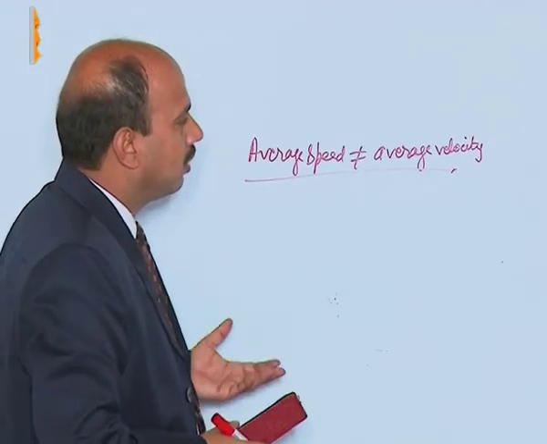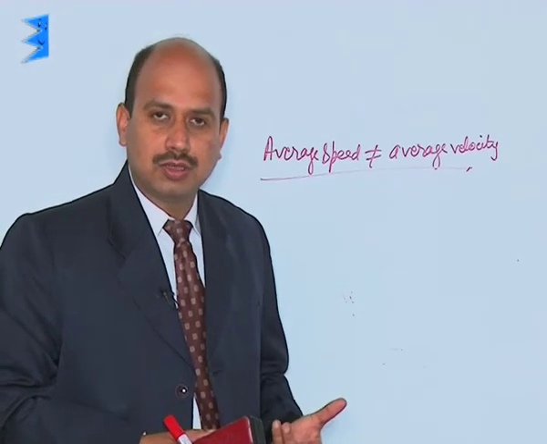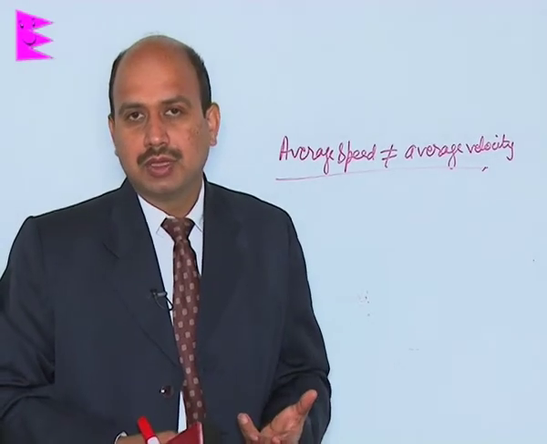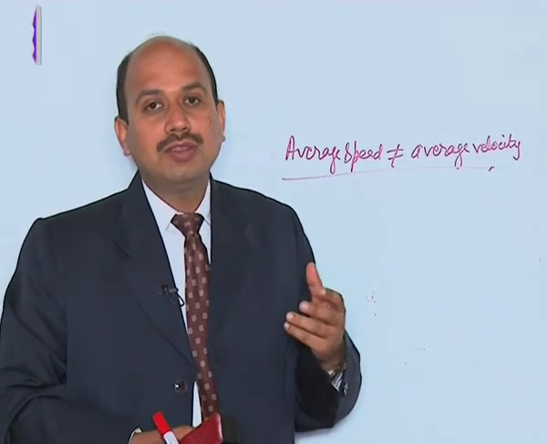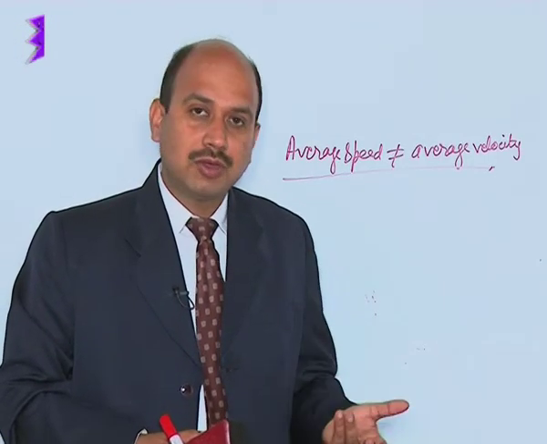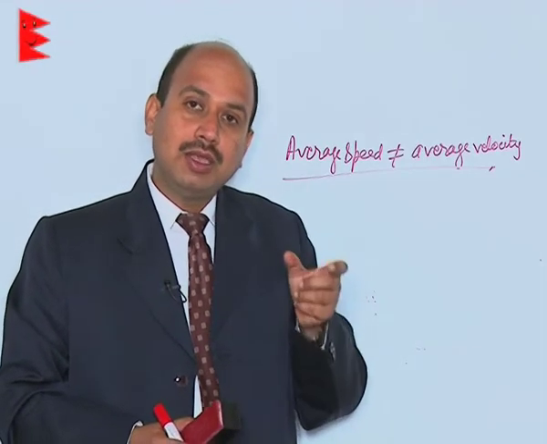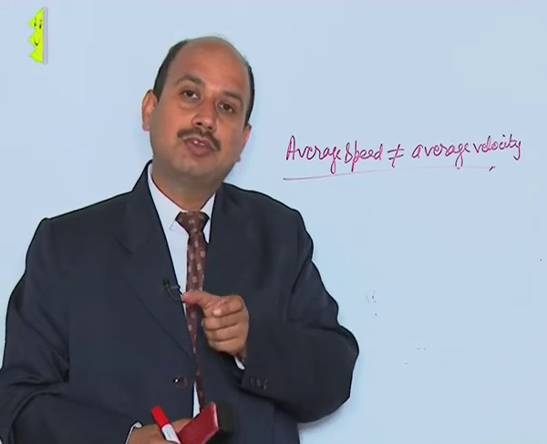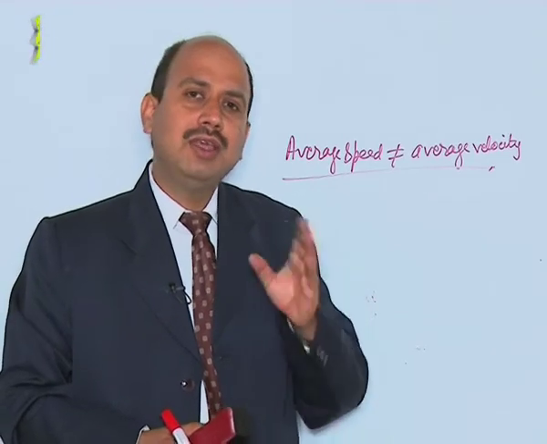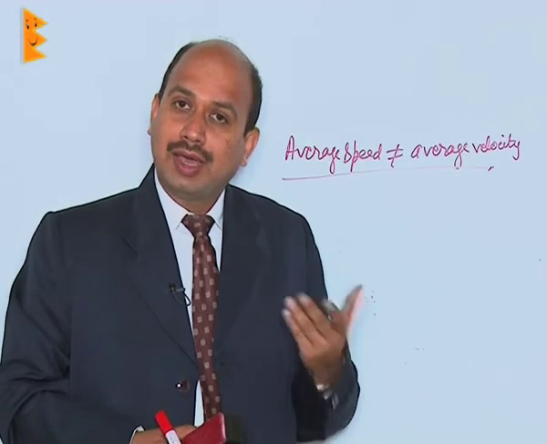So, now you have done here uniform speed and instantaneous speed, uniform velocity, instantaneous velocity. Similarly, if the speed and velocity are changing with time, suppose the body is traveling equal distances in unequal intervals of time. If the distance is unequal in equal intervals of time, then we can call it a variable speed. If the body is covering equal displacements in unequal intervals of time, then we can say the body is having variable velocity. But see here, in variable velocity, there is change in magnitude or direction or both.